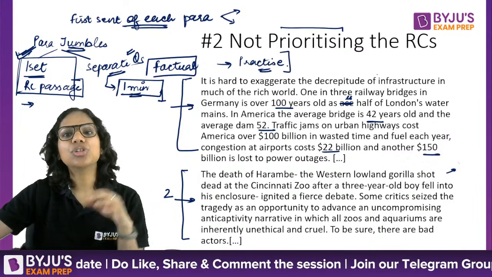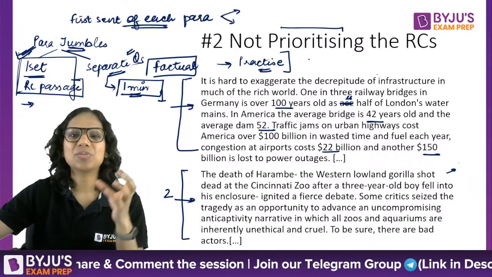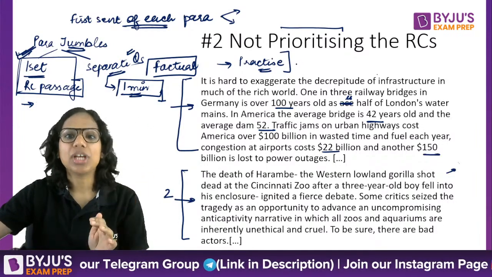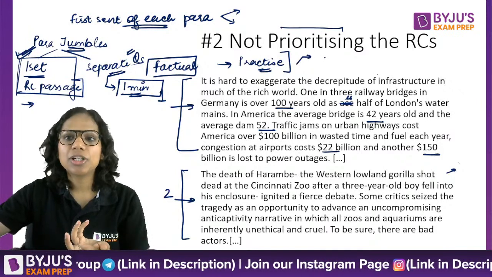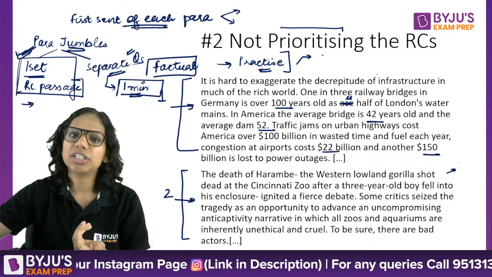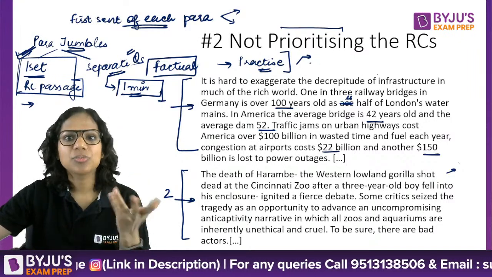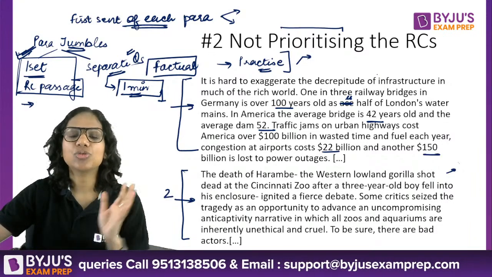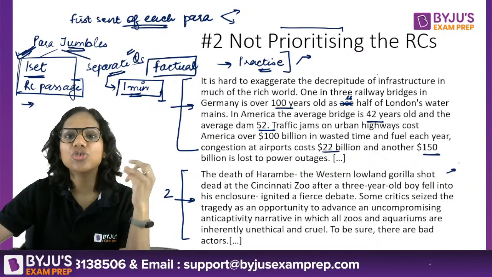What happens is that students focus on vocabulary, grammar, RCs, but para jumbles, critical reasoning, sometimes they ignore these. Don't do that, right? So practice about, let's say, 6, 7 para jumbles in a week. Let's say one para jumble every day, right? With options, because MHCET is going to give you options. So that should suffice, I think, when it comes to mastering parajumbles. It's all about how much you've practiced.